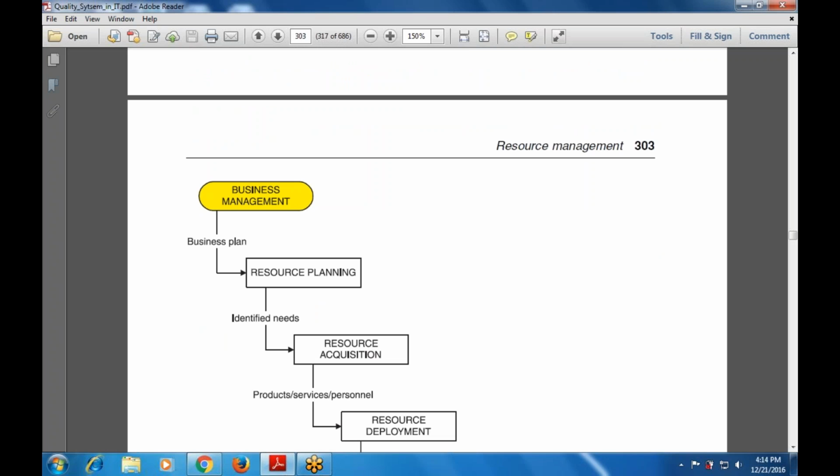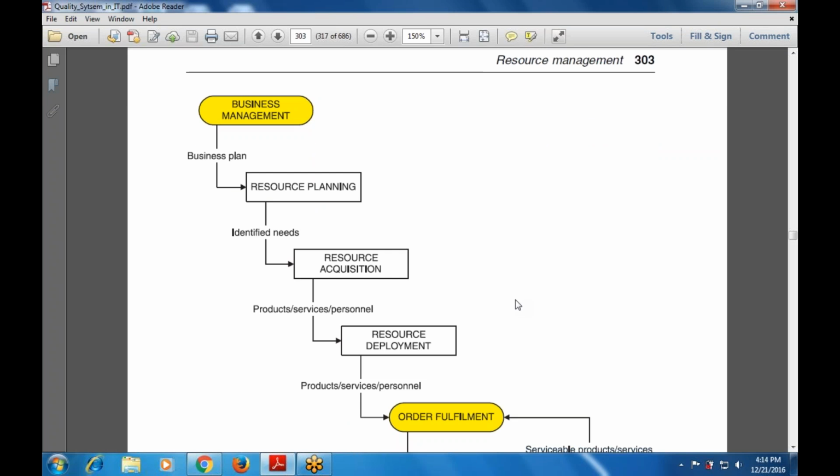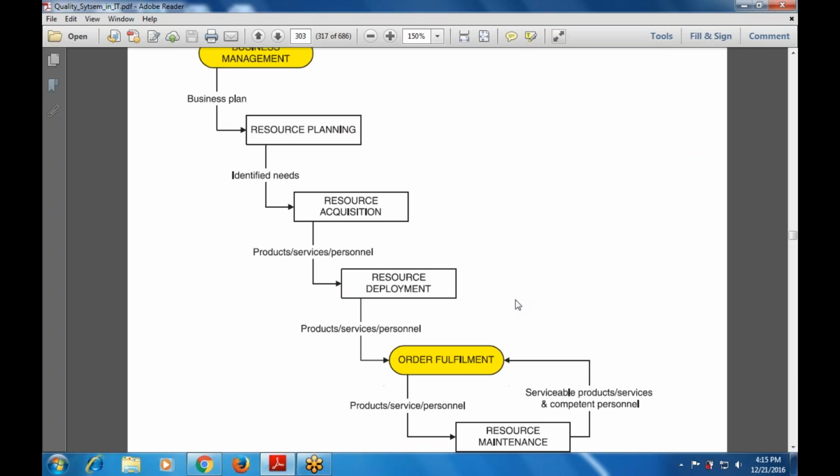So first is resource planning. First of all, business management gives a plan. Plan means idea, we can say. Then it goes to resource planning, planning out what various resources are needed. For example, how much material is needed, how much money is needed. So every planning must be kept in mind at the starting phase. Then identified needs, what are the various needs, that is resource acquisition. Then resource deployment, that includes the products, services, personnel, in the sense of persons.